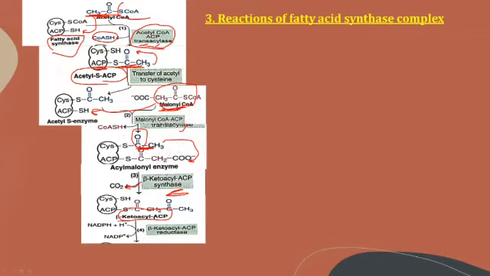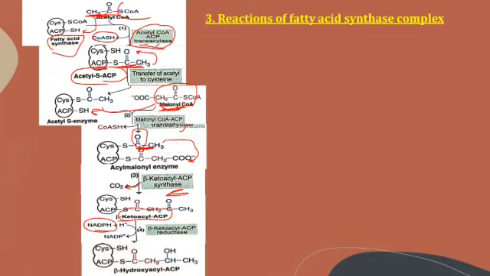Now this beta keto acyl ACP undergoes reduction by the reducing equivalents from NADPH. The beta keto acyl ACP reductase reduces the beta keto acyl group to the hydroxyl group, converting it into the hydroxy acyl group.